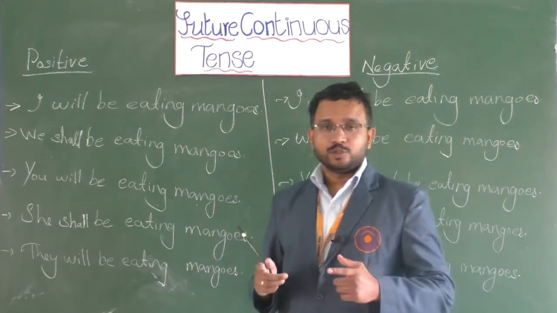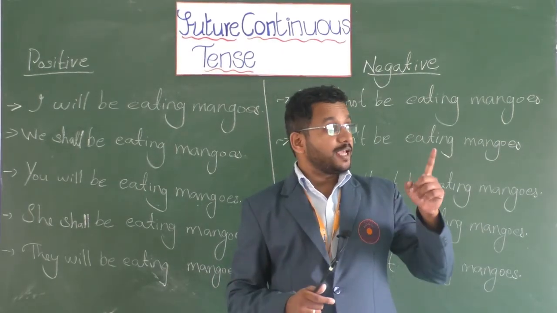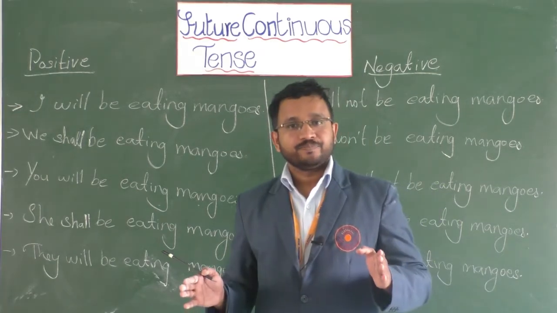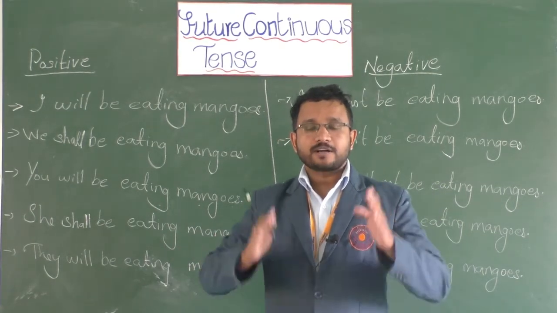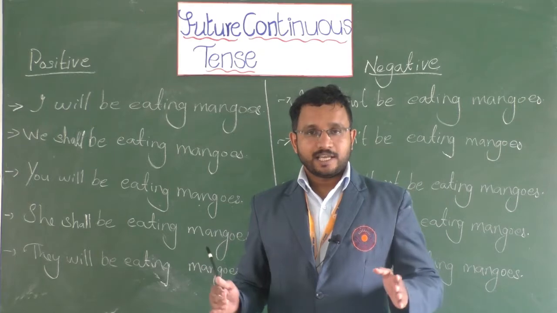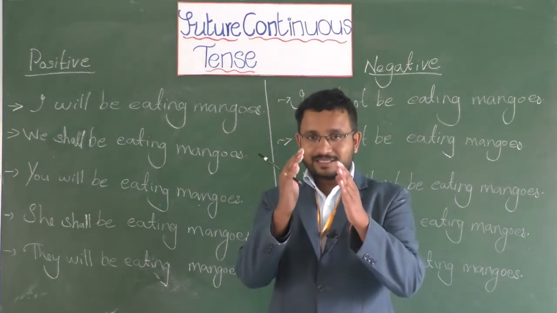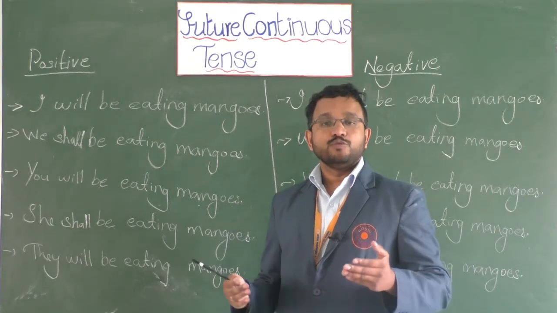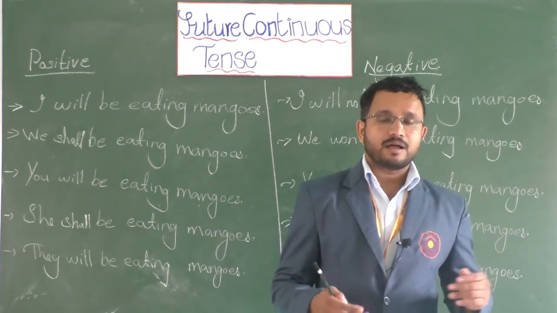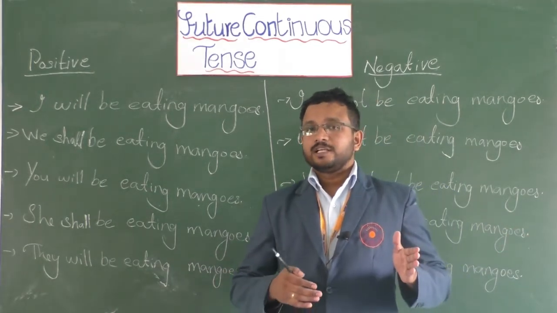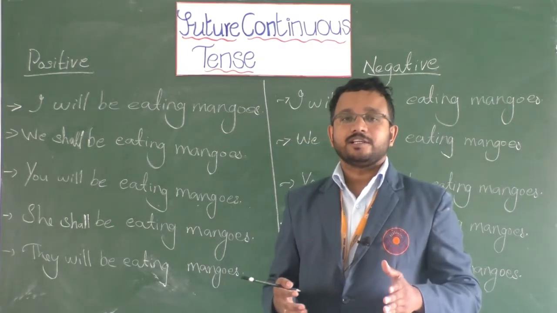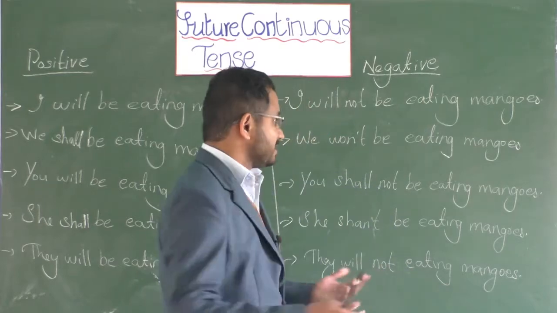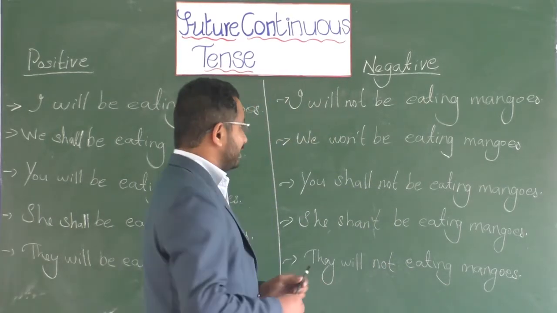For example, you say she shall be playing from 4 to 4:30, or you shall be writing your essay, which means it's kind of compulsory, right? And if I say you will be playing or he will be playing in the ground, so that is because of his desire or wish, I'll be playing. Correct? Yes.